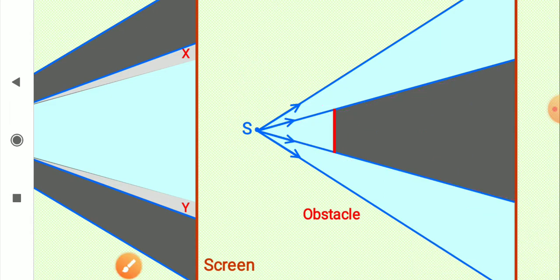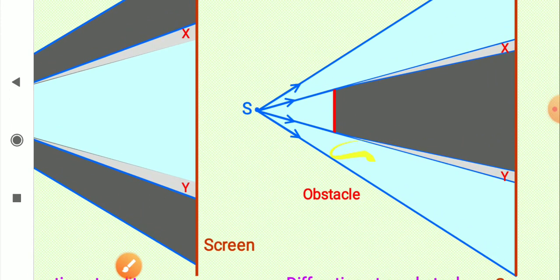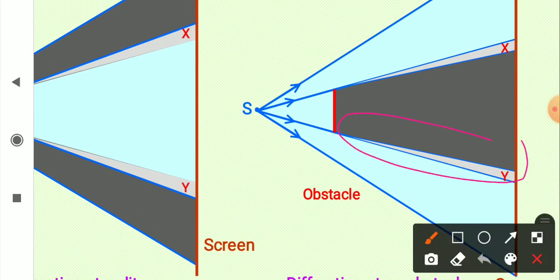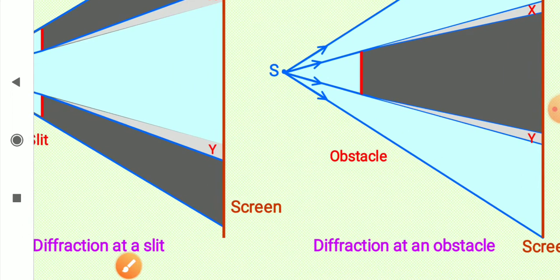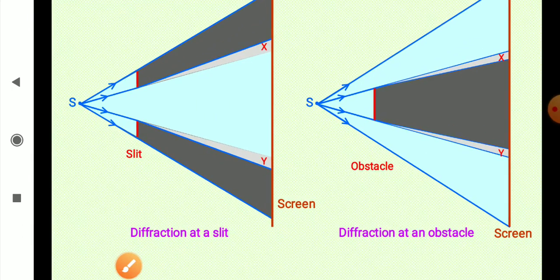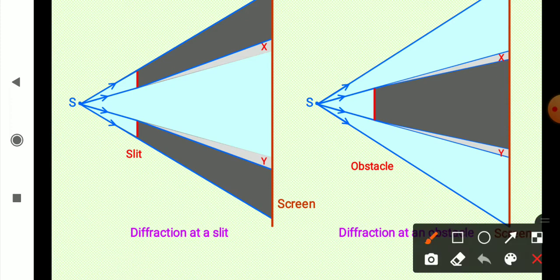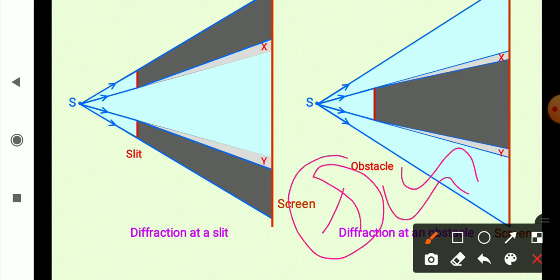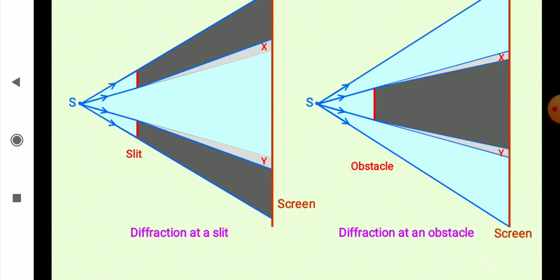Let's see. It has entered into the shadow part. So light has bent from its normal straight path. Now this phenomenon is diffraction. So diffraction at a slit and diffraction at an obstacle. This will take place only and only when the wavelength of light is comparable with the size of the obstacle.